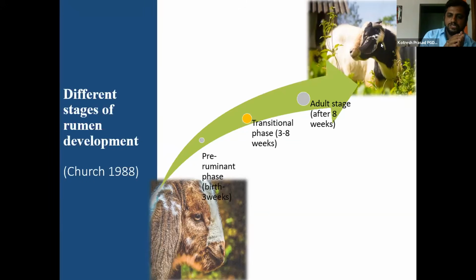If the rumen is developed very well, they start consuming the feed or the fodder in good amount. If the rumen is not developed well, the capacity of consumption or the dry matter intake will be lesser. So that's why we should always intervene and start creep feeding or milk replacer at an early age to achieve maximum growth rate during the pre-weaning period.